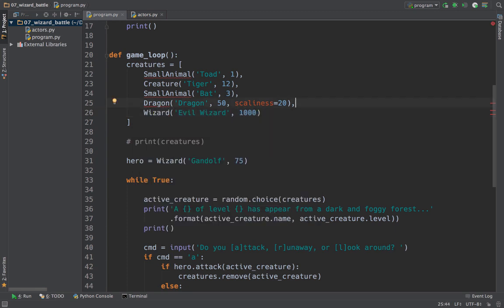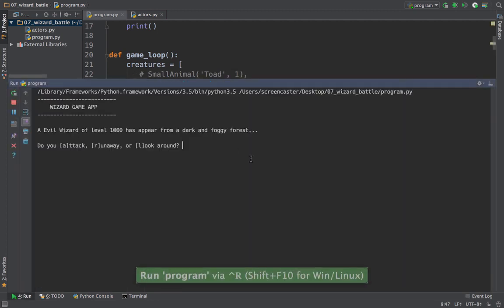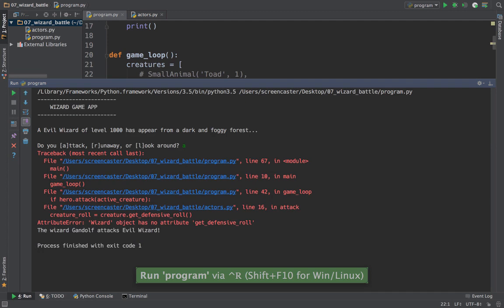Well, this isn't going to turn out really well for us so far. First of all, we don't have small animals, right? It's not a thing we're modeling. And we don't have a dragon. Let me just comment those out for a minute. We do have a wizard. Now, if I try to run this, it's probably not going to work so well. Oh, a wizard has appeared. Let's attack it. Oh, bam!